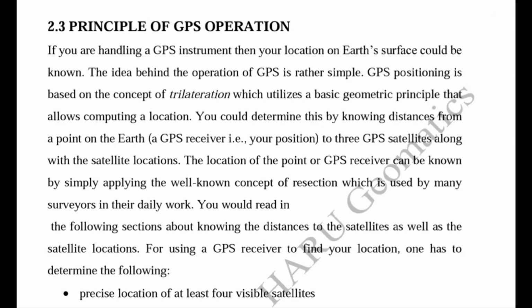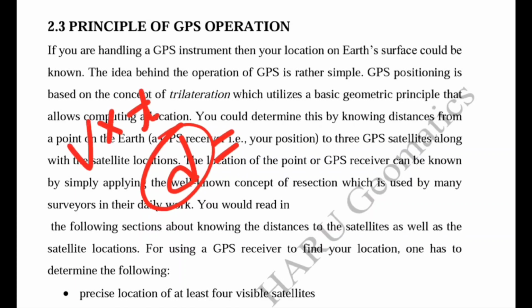We will see how these distances are used for position calculation in an upcoming lecture. But today, the basic concept of trilateration is that we require the distance between the user and the satellites and the location information of those satellites, because this distance is calculated with the help of the velocity of the signal times the time information included in the signal.